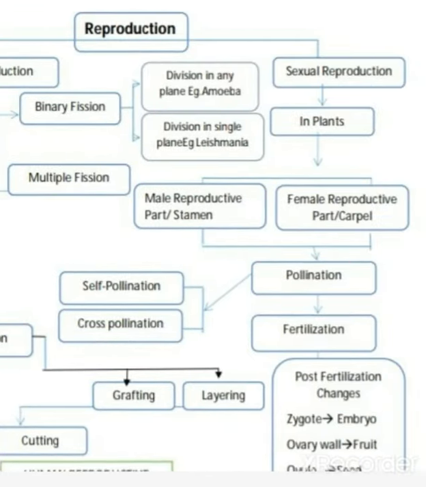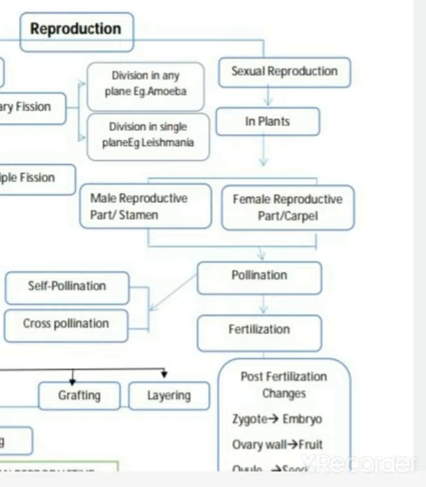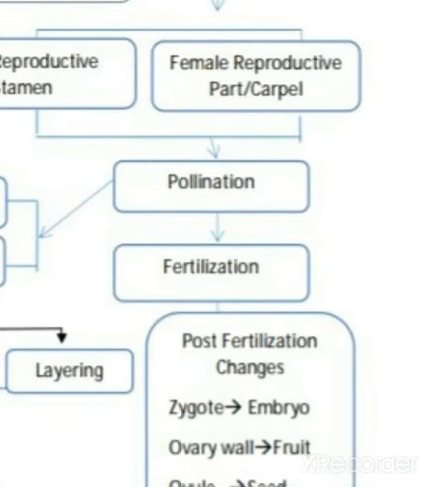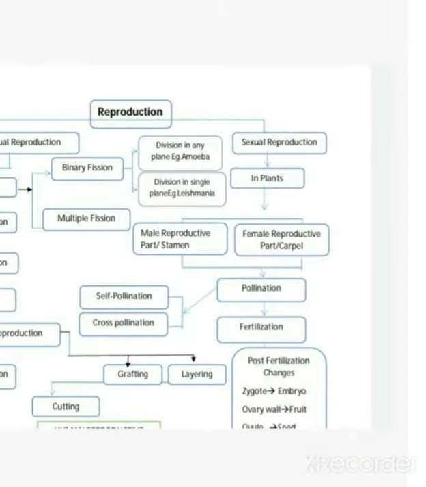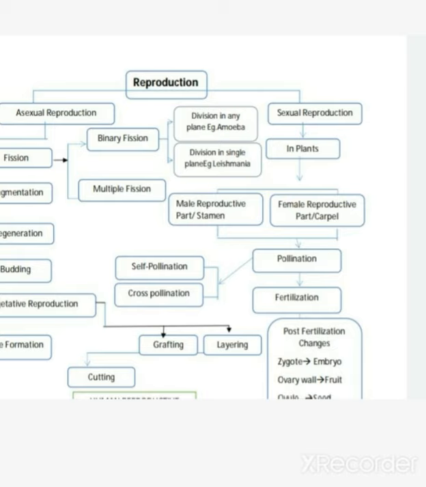Okay children, ultimately whatever pollination is there, there will be fertilization. Then after fertilization, there will be post-fertilization changes. During this time, the zygote develops into an embryo, the ovary wall develops into fruit, and the ovule develops into seed.